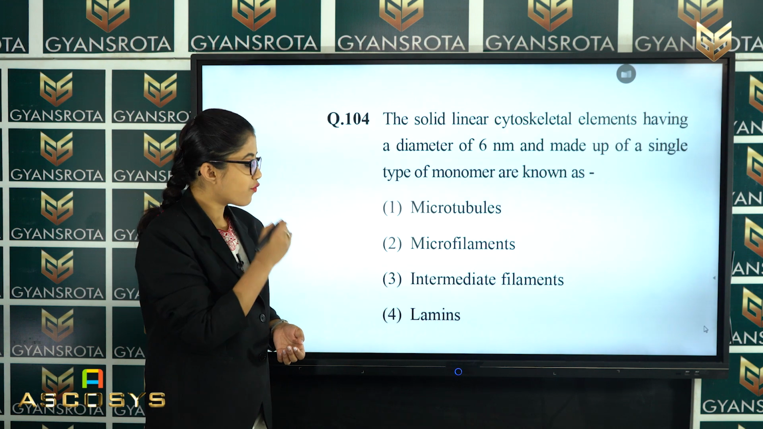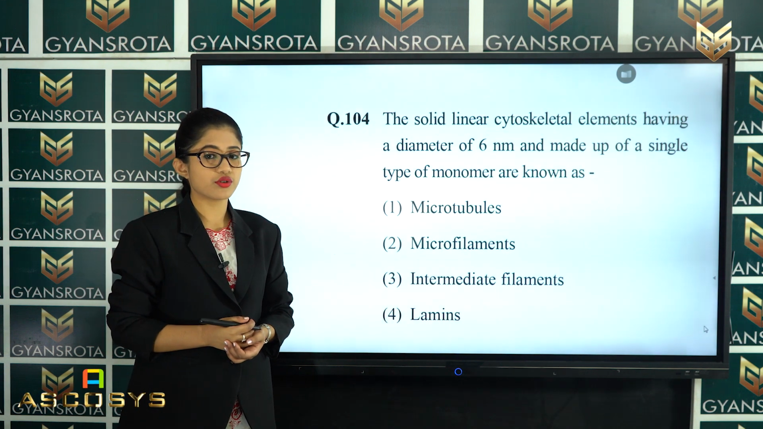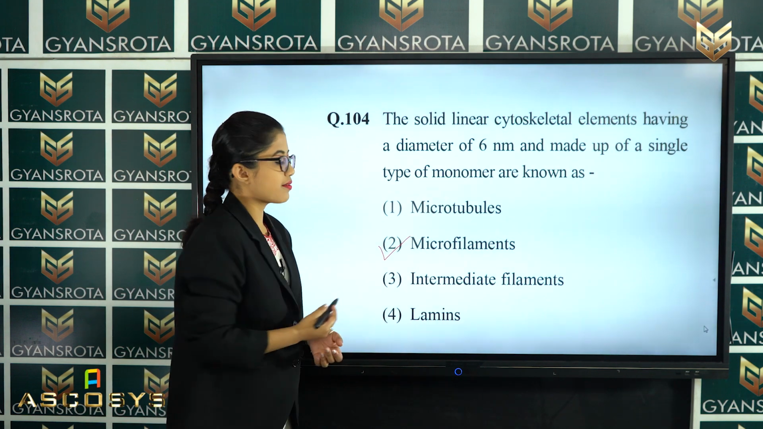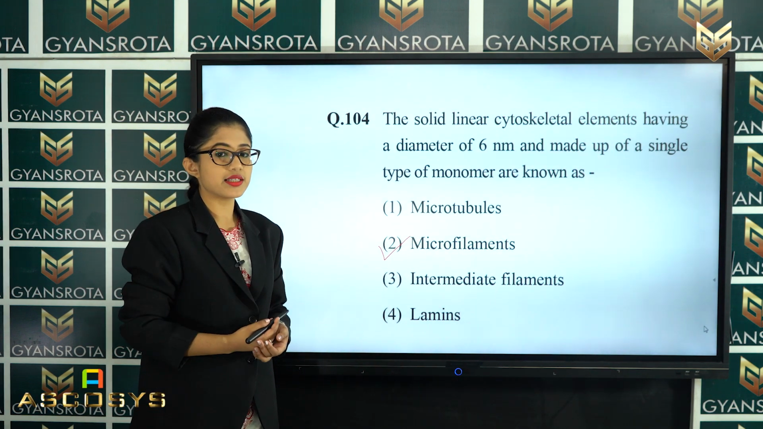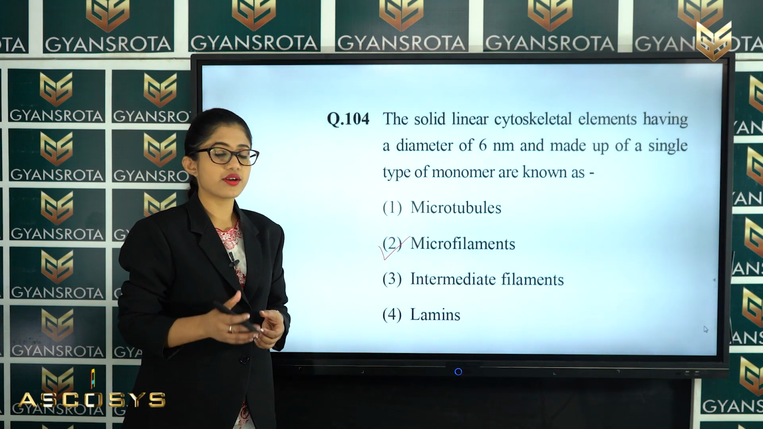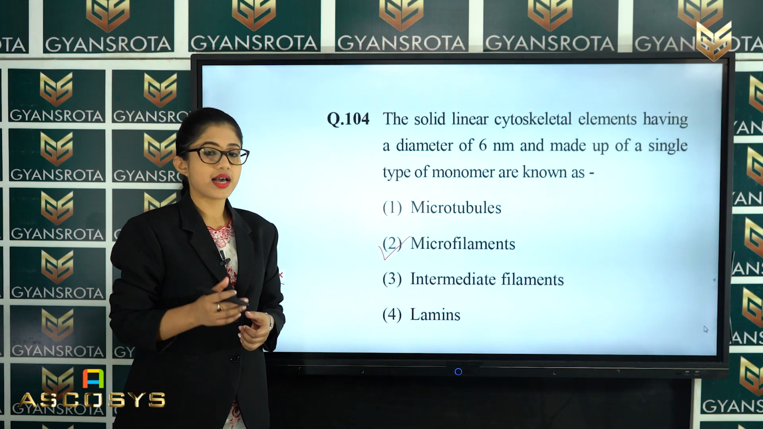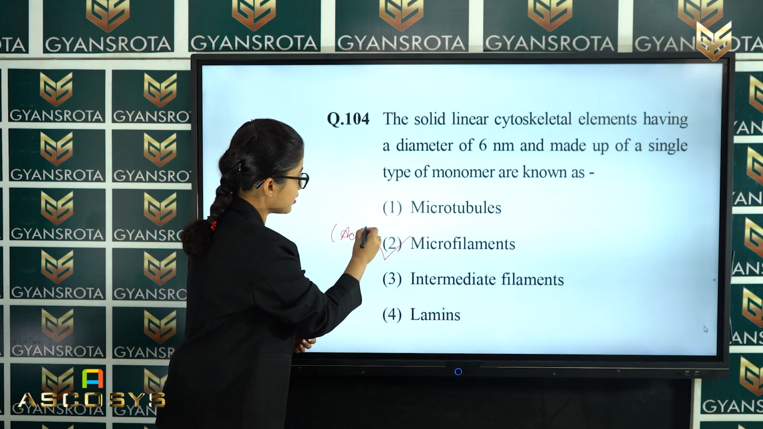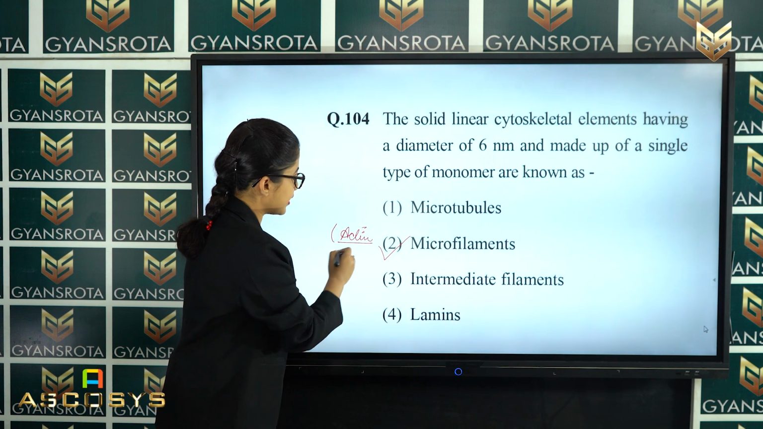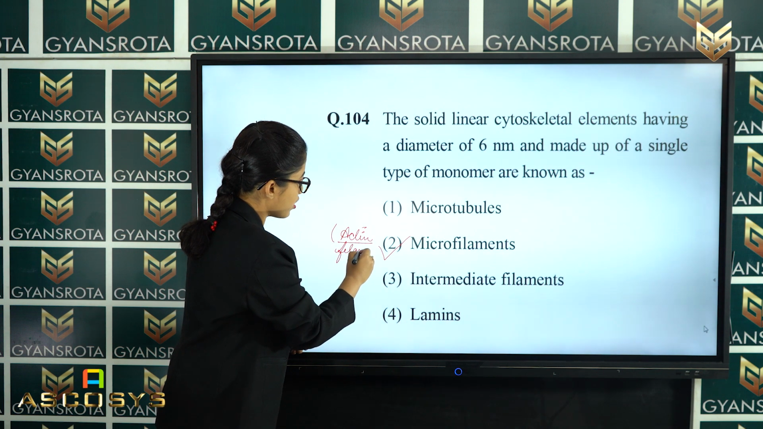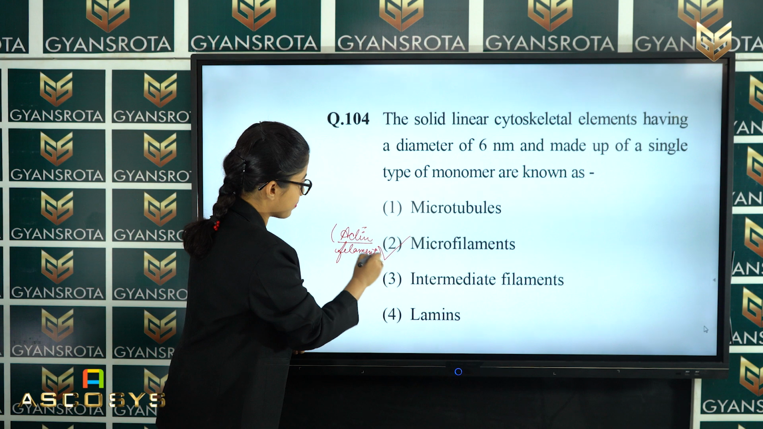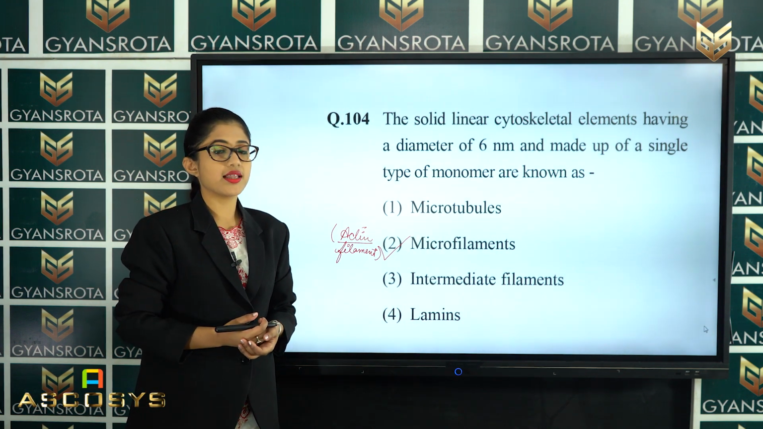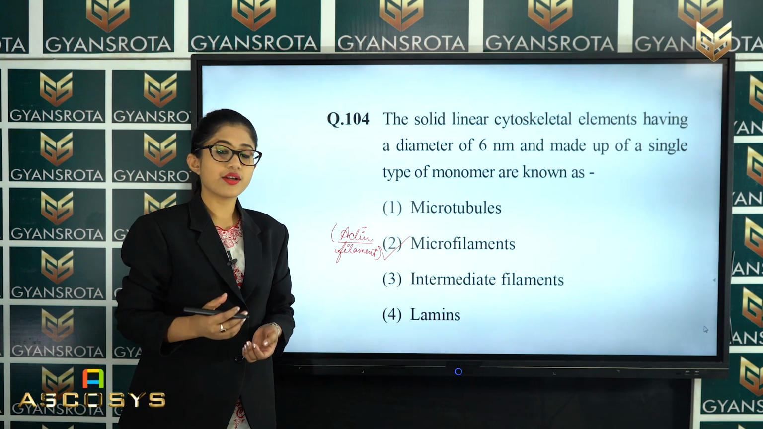So, among these 4 options, what is the correct answer for this question? That is the option number 2, which is microfilaments. Microfilaments are the major portions of the eukaryotic cells in the cytoskeleton, and they are called actin filaments. These microfilaments have a protein called actin, and thus they are called micro or actin filaments. And these actin filaments form the major portion in the cytoskeleton of the eukaryotic cell.